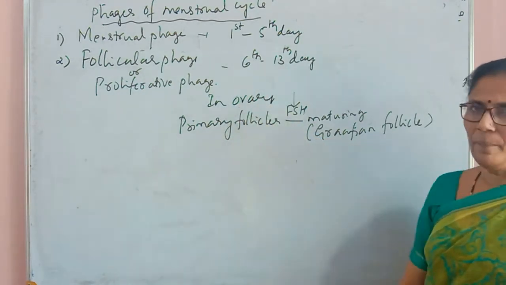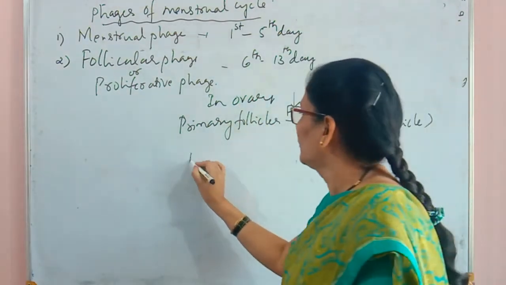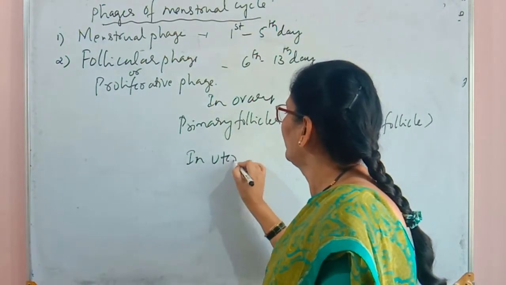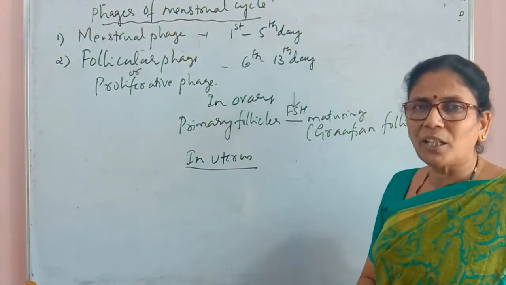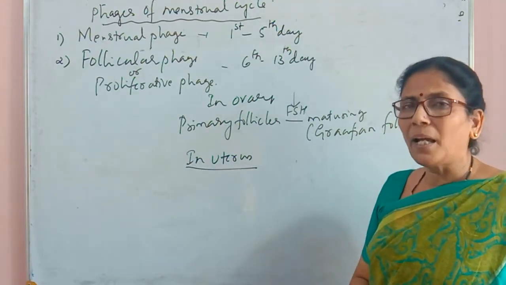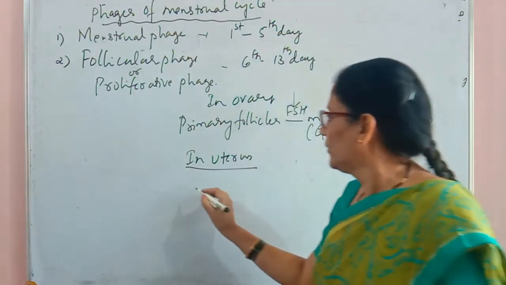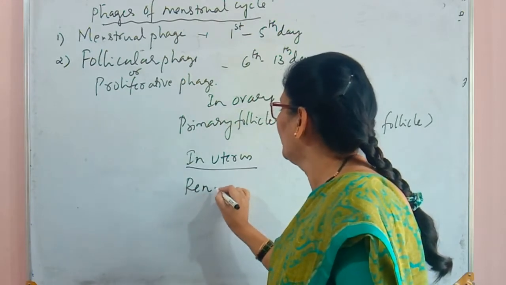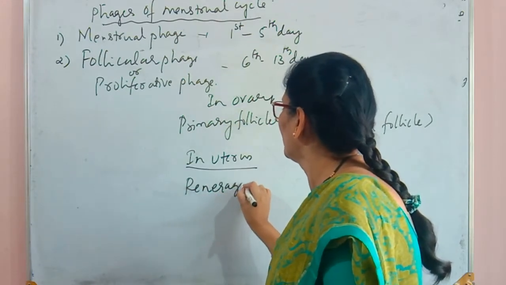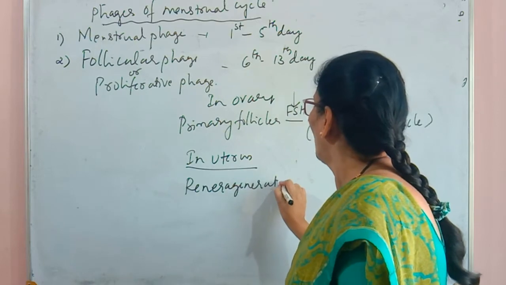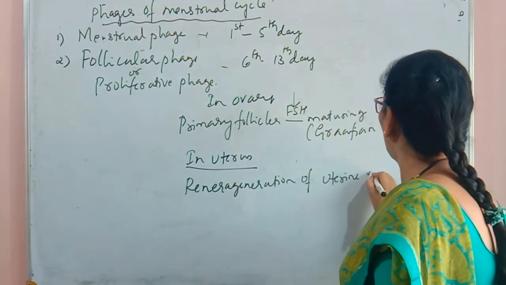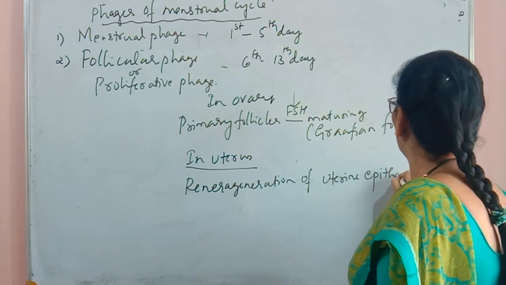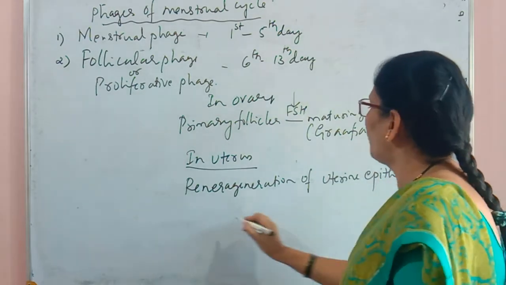At the same time, in the uterus, there is a regeneration of the uterine epithelium by proliferation.